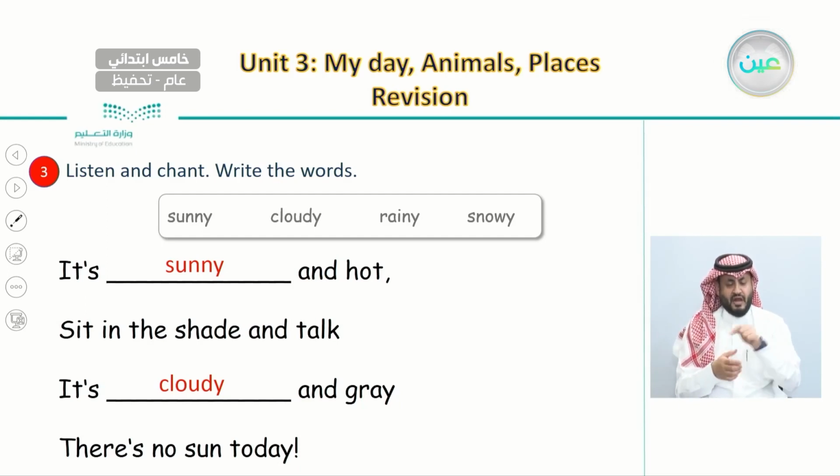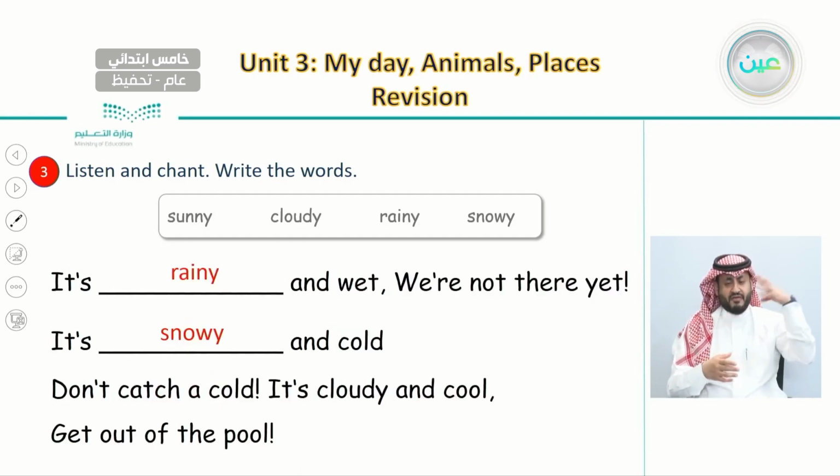It's sunny and hot. Sit in the shade and talk. It's cloudy and gray. There is no sun today. It's rainy and wet. We are not there yet. It's snowy and cold. Don't catch a cold. It's cloudy and cool. Get out of the pool.